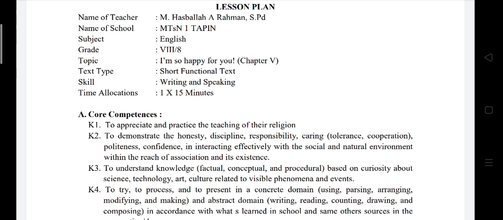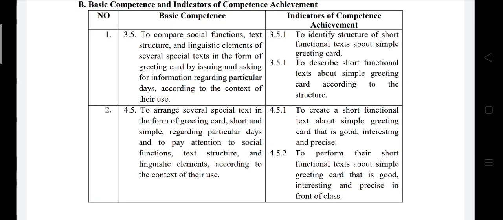We will skip the core competences part. Let's go. Moving on to point B, basic competence and indicators of competence achievements. For the first basic competence, 3.5, to compare social functions, text structure, and linguistic elements of several special texts in the form of greeting card by issuing and asking for information regarding particular days according to the context of their use.